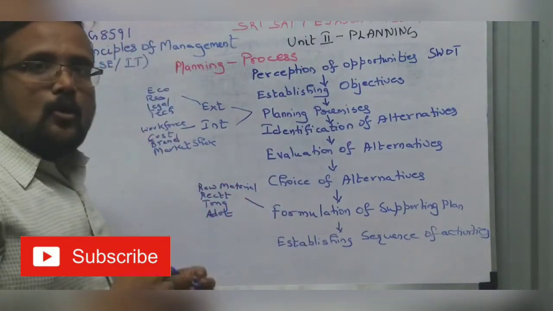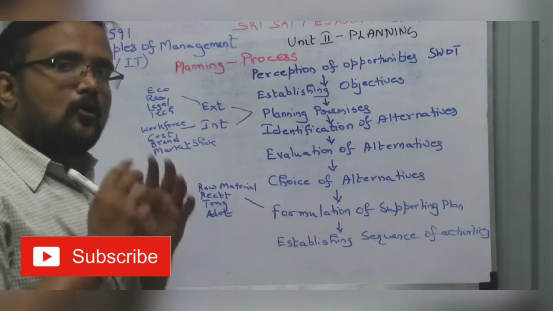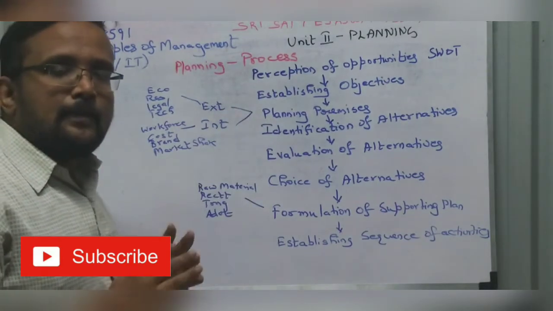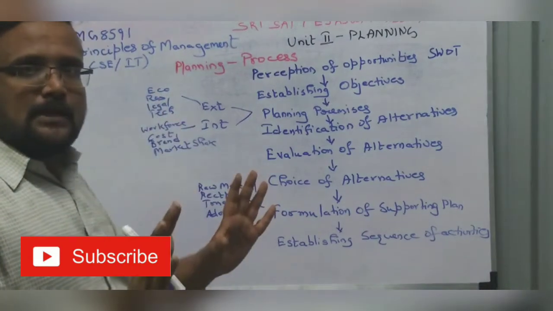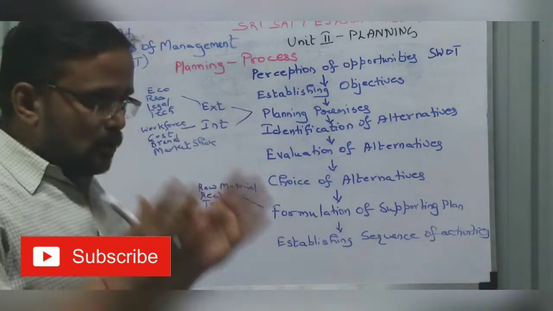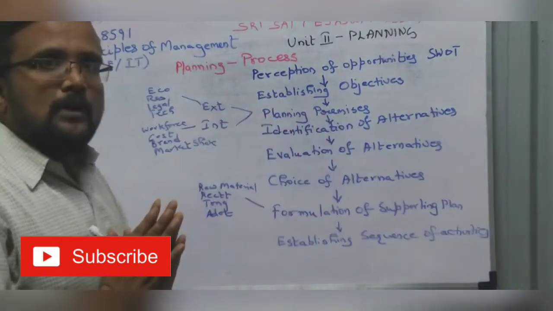Next one. You have perceived the opportunities, you know your strength, your weakness, your opportunity, your threat. Now the second thing is establishing objectives. So planning is precisely establishing objective. That's all it is. So what are you going to achieve in the next 5 years or 10 years? What is going to be my objective?